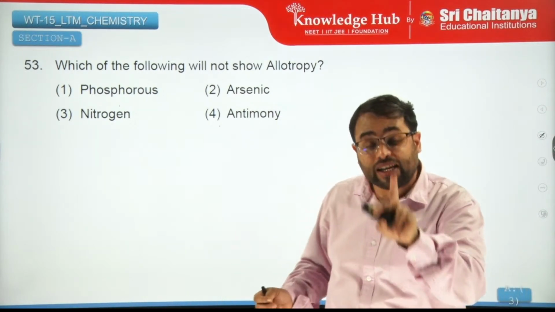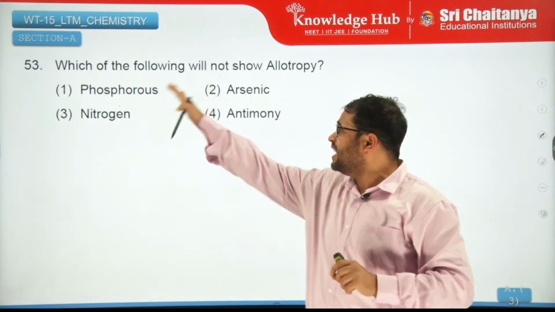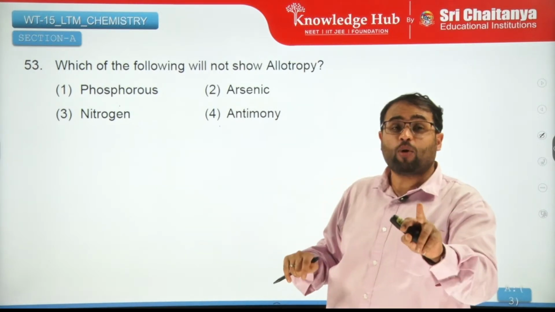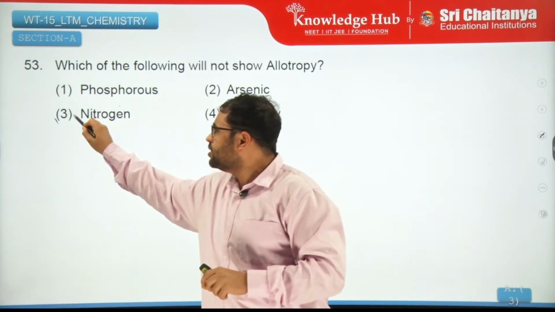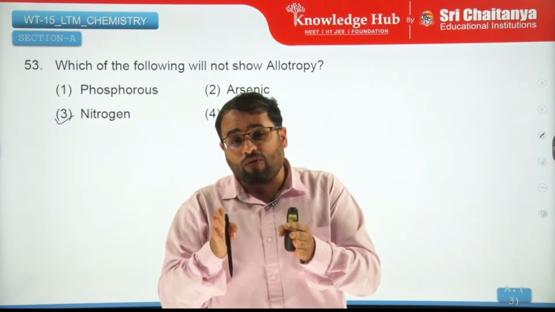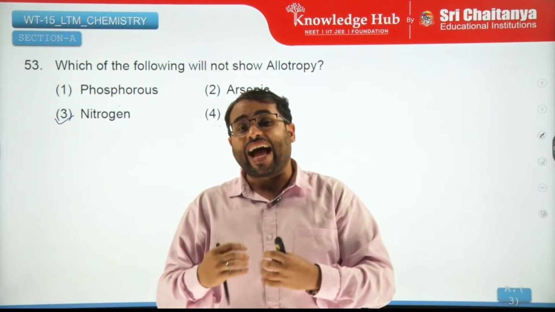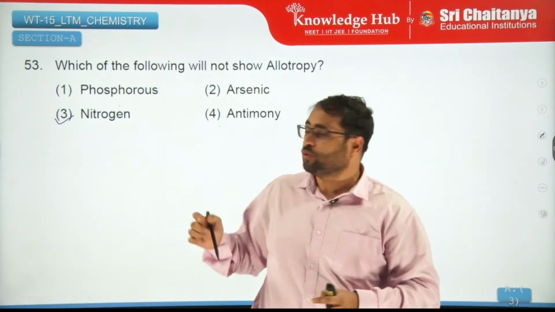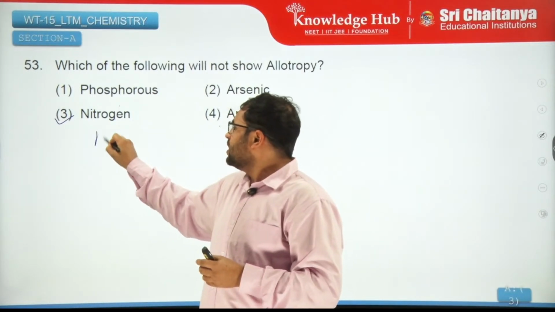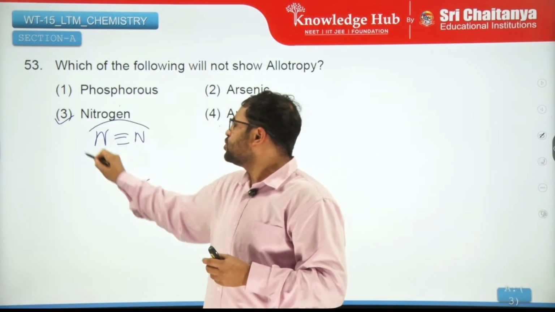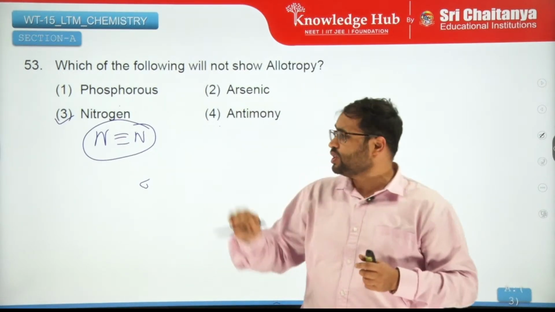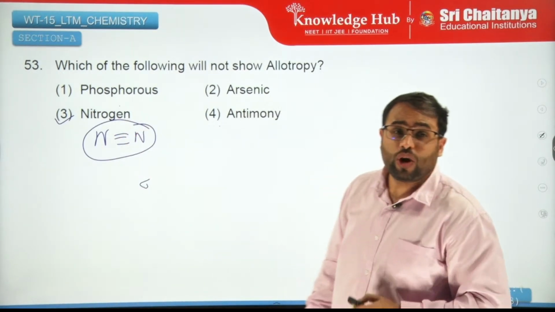Why? Because multiple bonding is not possible in any of them. Multiple bonding is only possible in nitrogen. So nitrogen's one form is so stable that it does not need to form different allotropes, right? We remember the nitrogen triple bond is one of the strongest bonds known in nature. So it is only nitrogen that does not show allotropy.